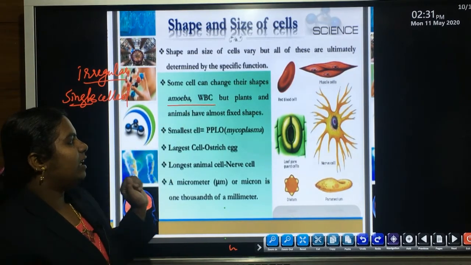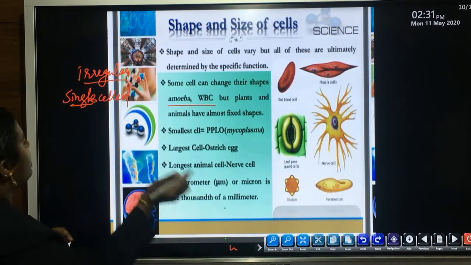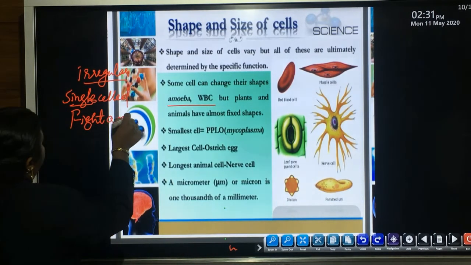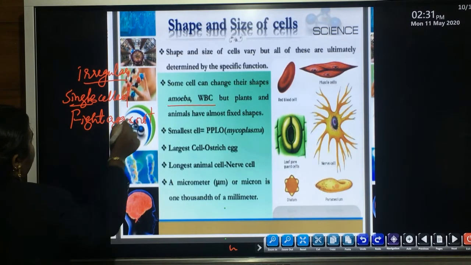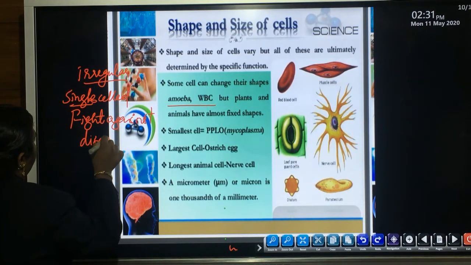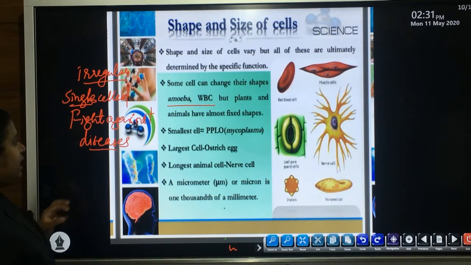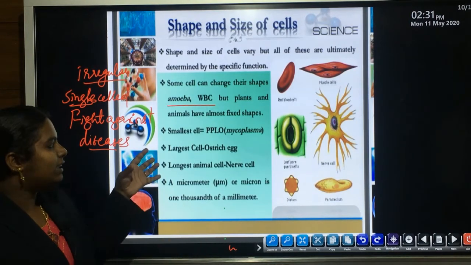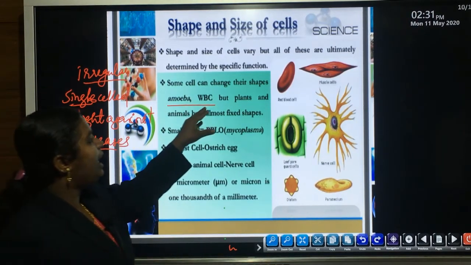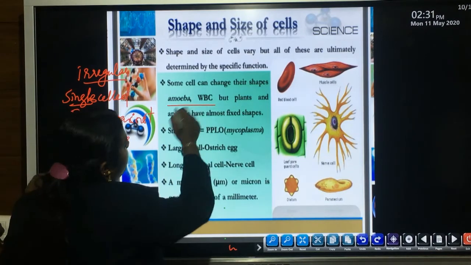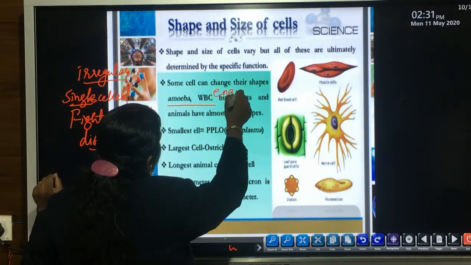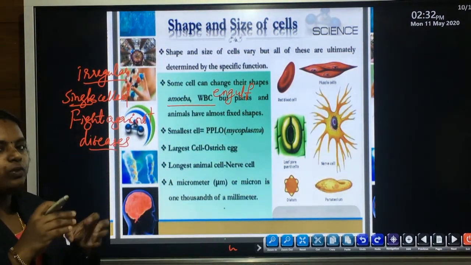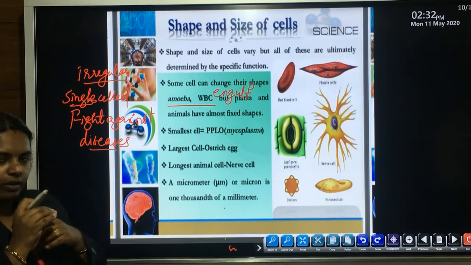In case of WBC or white blood cell, its main function is to fight against diseases. It helps to protect our body from microorganisms as well as from other diseases. One of the main functions of WBC is that it helps to engulf the microorganisms or foreign bodies when they enter into our body.